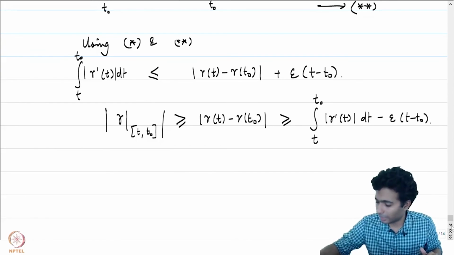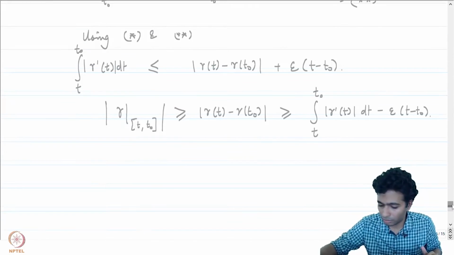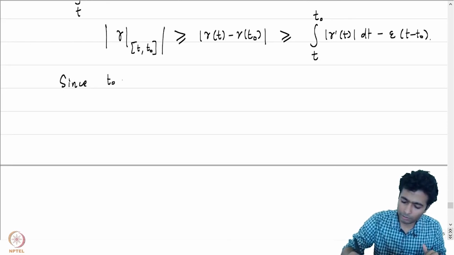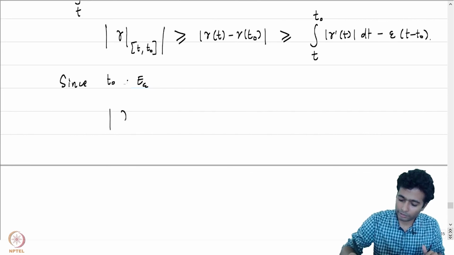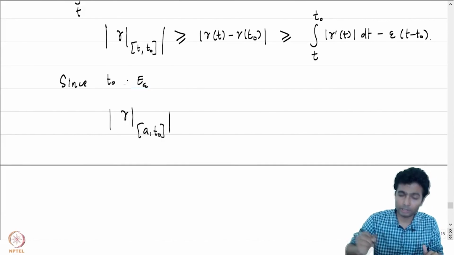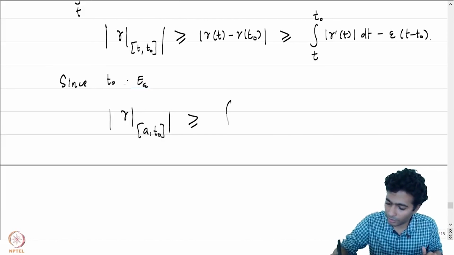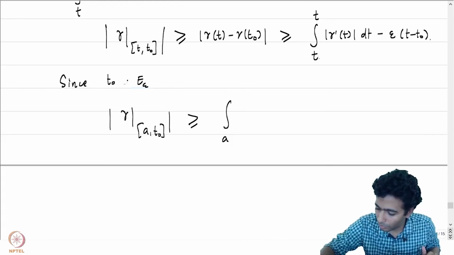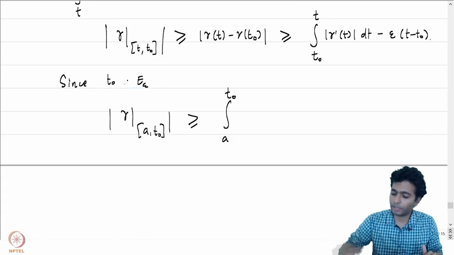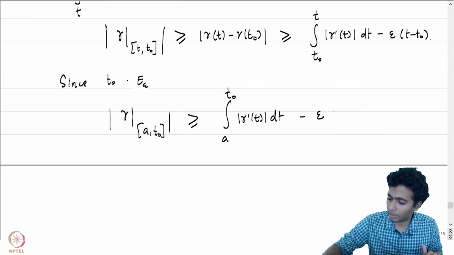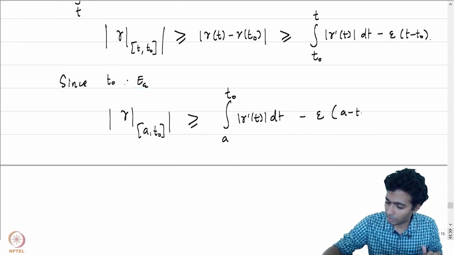Now by using the fact that t naught belongs to E epsilon, let me just note that down: since t naught belongs to E epsilon, the arc length of gamma restricted to a comma t naught is greater than or equal to the integral from a to t naught of mod gamma prime t dt minus epsilon times (a minus t naught).